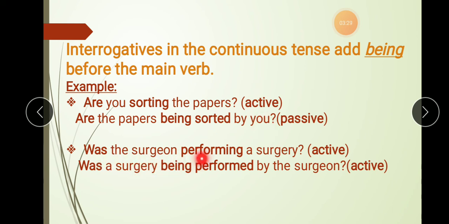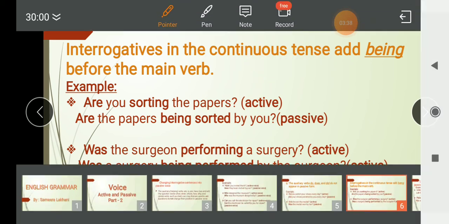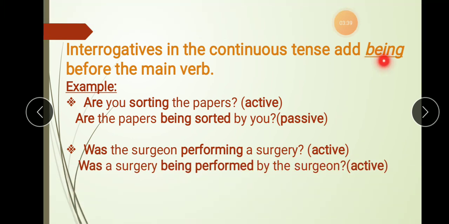Was the surgeon performing a surgery? This sentence is in active voice. Performing is a continuous tense, and so in the passive voice we will add being. Was the surgery being performed by the surgeon? This sentence is in passive voice.